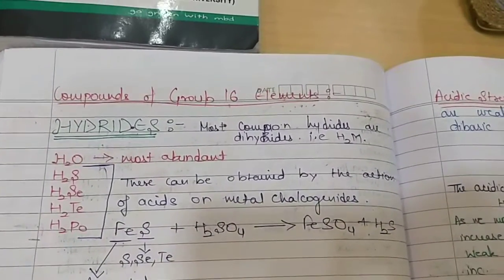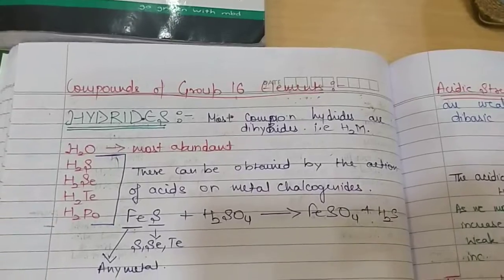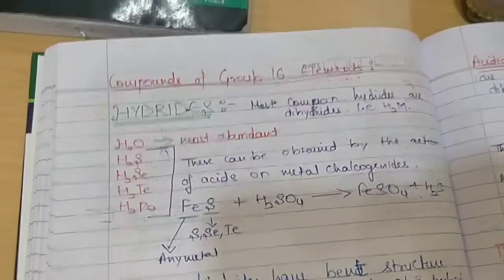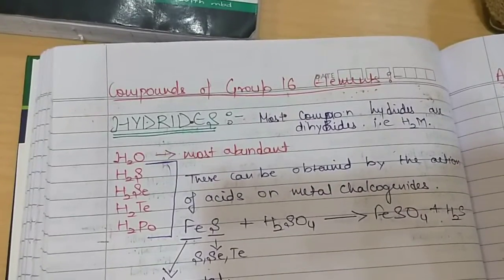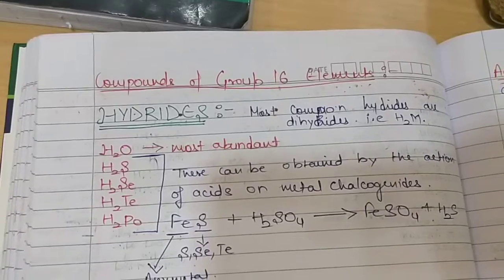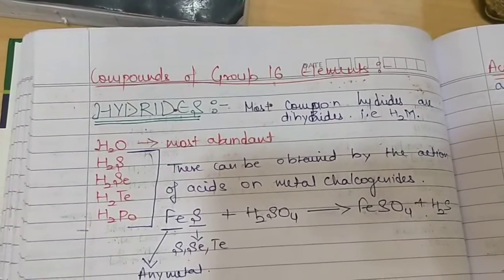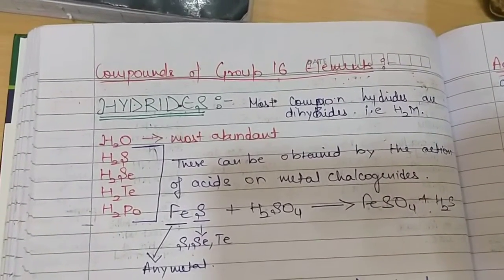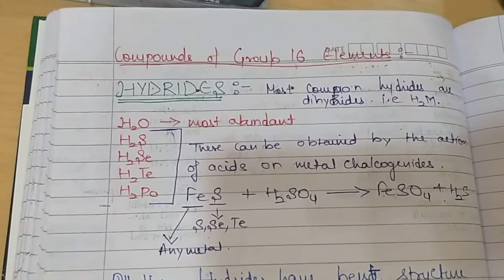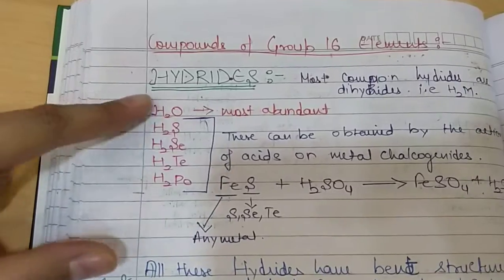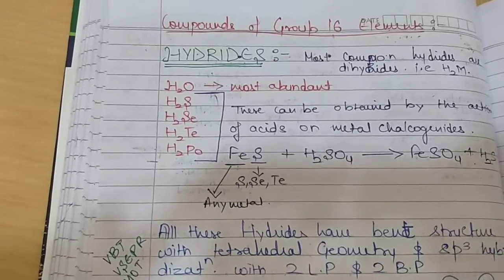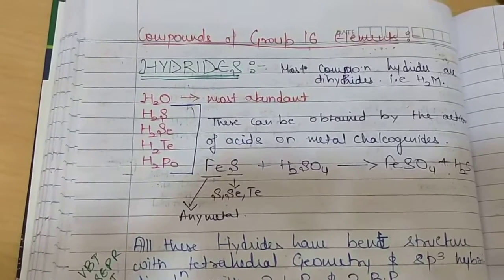So in this video we are starting with the compounds of group 16 elements. First compound which we are going to discuss are the hydrides. Most common hydrides of group 16 are the dihydrides with general formula of H2M, where M represents the group 16 element, which can be any out of oxygen, sulfur, selenium, tellurium and polonium. So these are the dihydrides of group 16 elements, out of which first dihydride is water, which is most abundant.